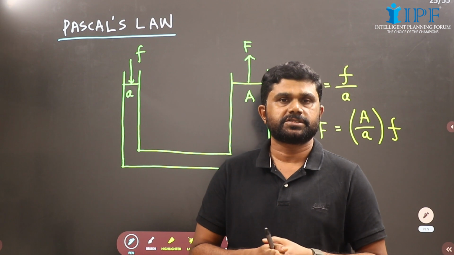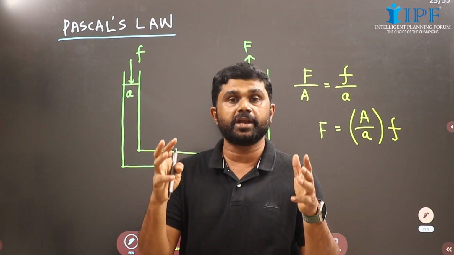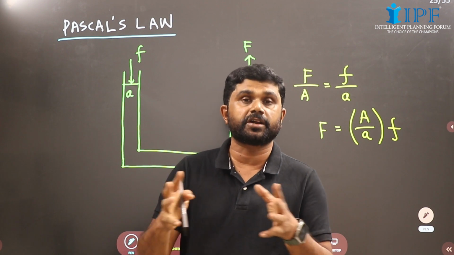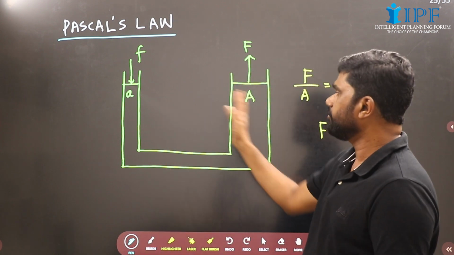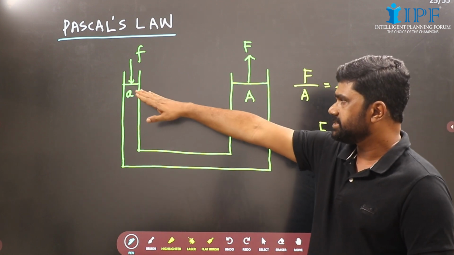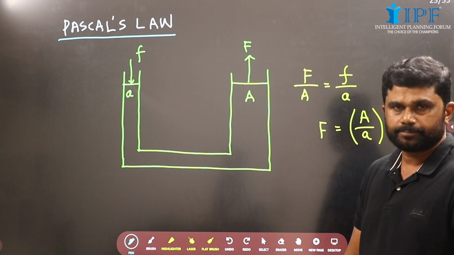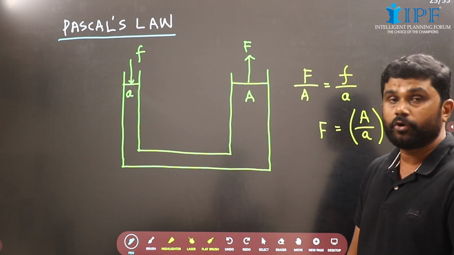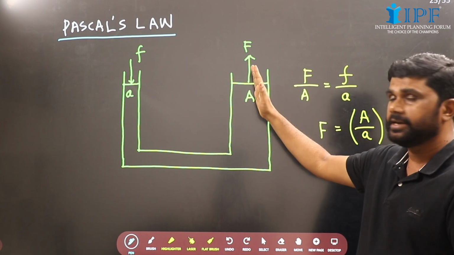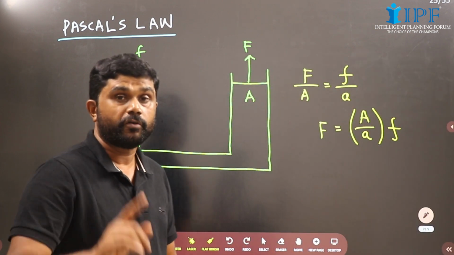The first thing is Pascal's law. When pressure is applied to a liquid at rest, it is transmitted undiminished to everywhere in the liquid. Means, we have got 2 cylinders of different cross-sectional area. Here there is a piston of area small a, and here there is another piston of area capital A. Here we have applied a force small f over area small a, so the pressure is small f by small a. The same pressure will be transmitted to this piston also, where the pressure will be capital F over capital A.